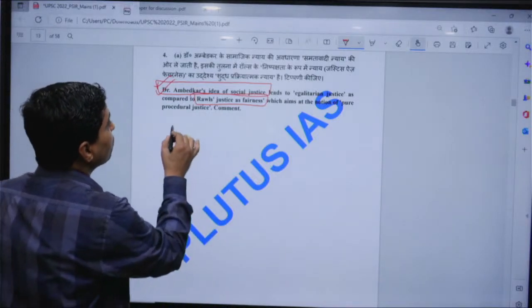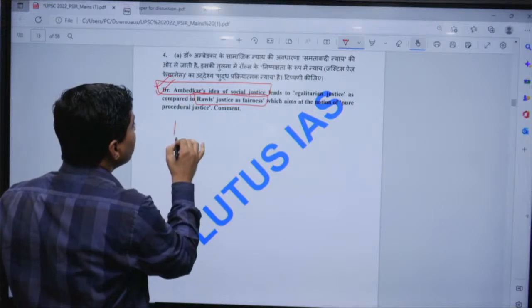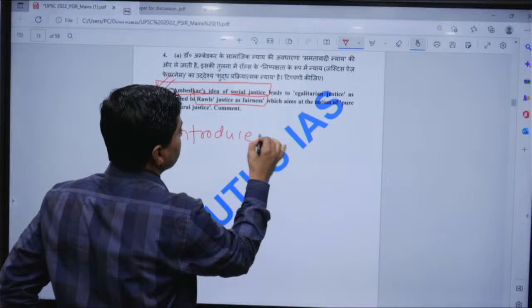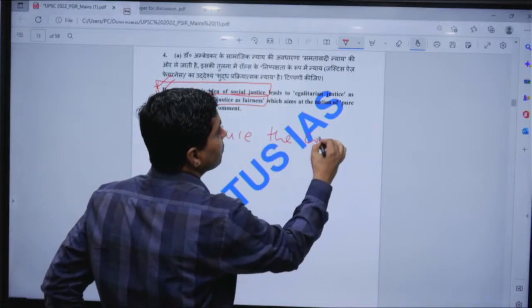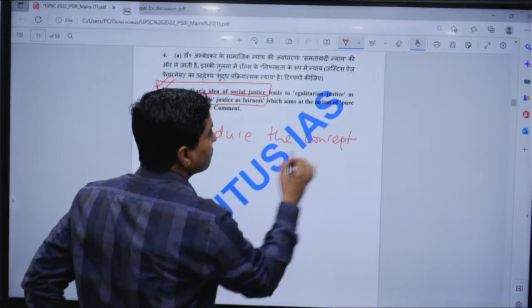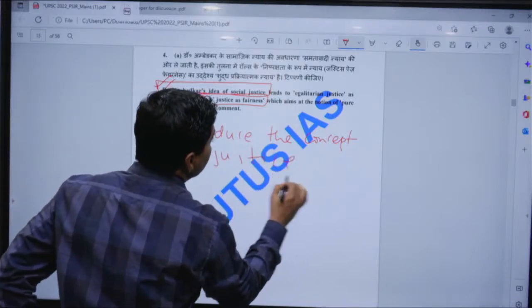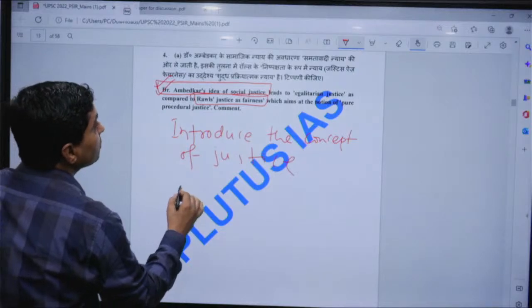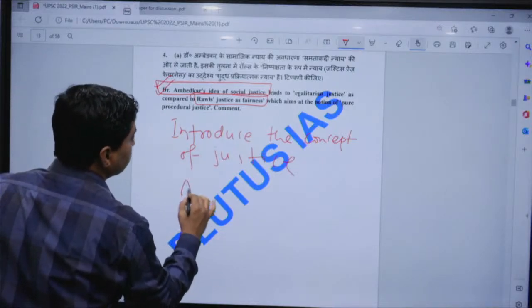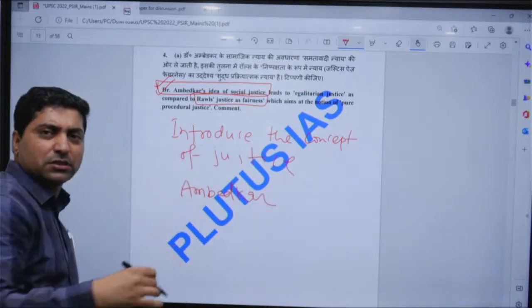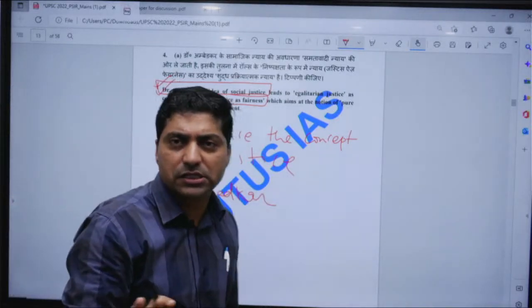Now first one should introduce the concept of justice. Then one should come to Ambedkar, or one can start with Rawls. That depends, no problem.